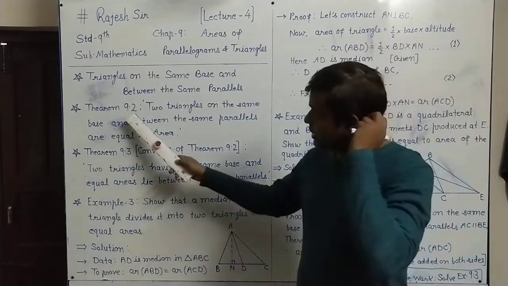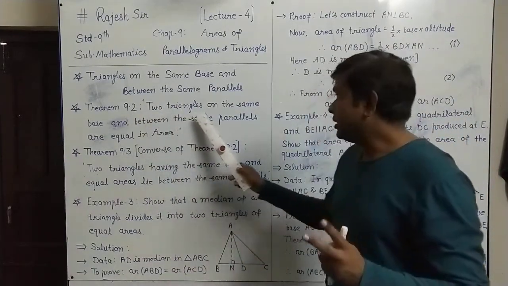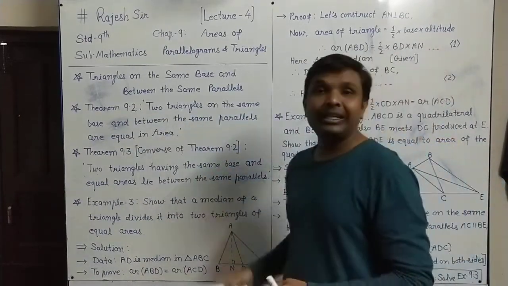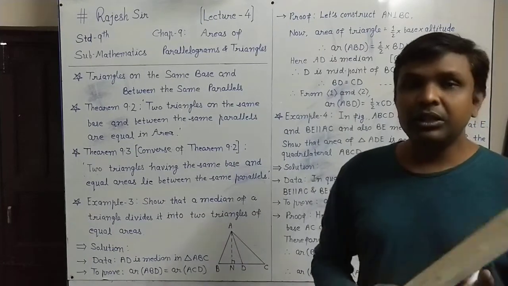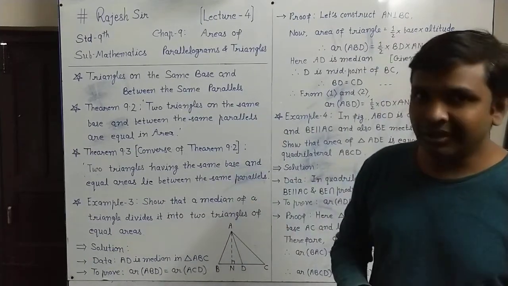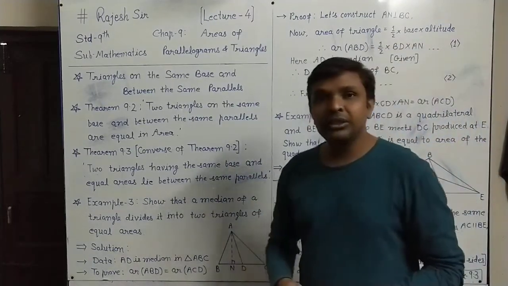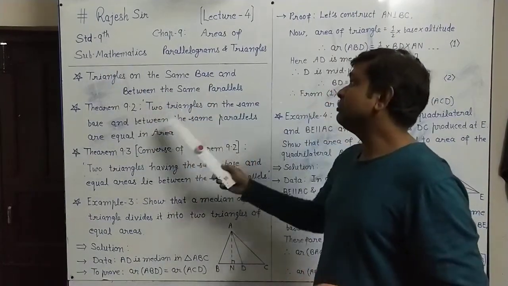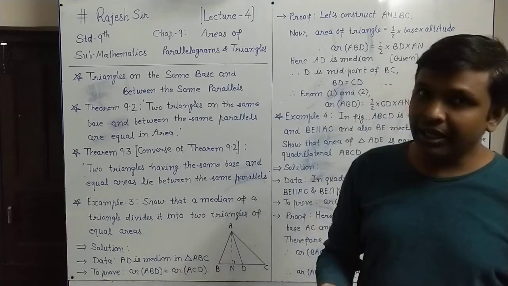So the theorem related to this is: two triangles on the same base and between the same parallels are equal in area. It is very similar to the previous result. In that also we have seen, if we have parallelograms on the same base and between the same parallels, they have equal area.